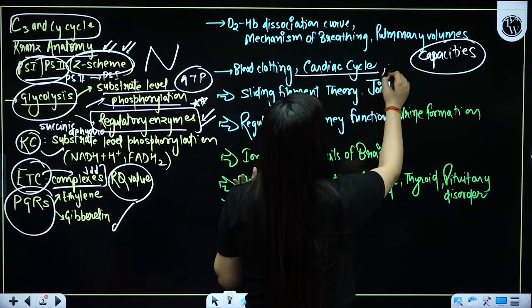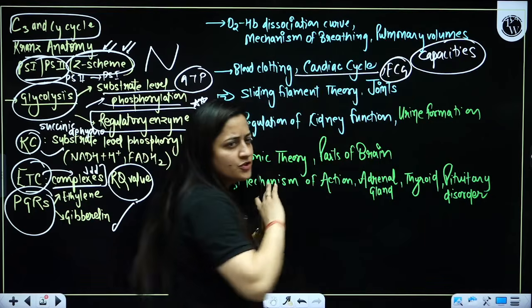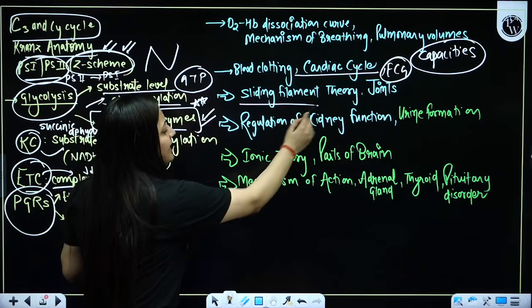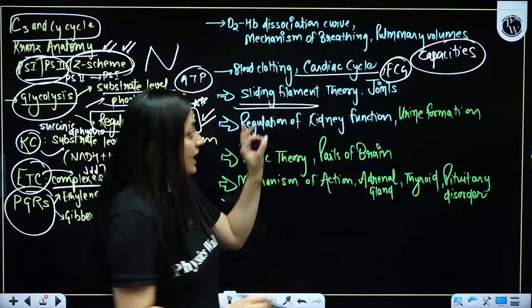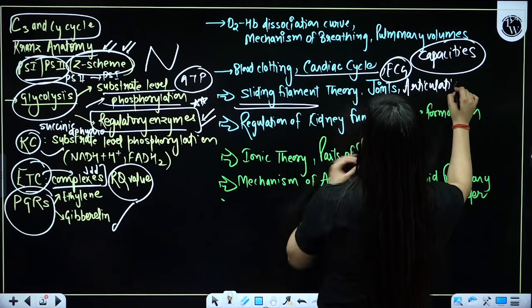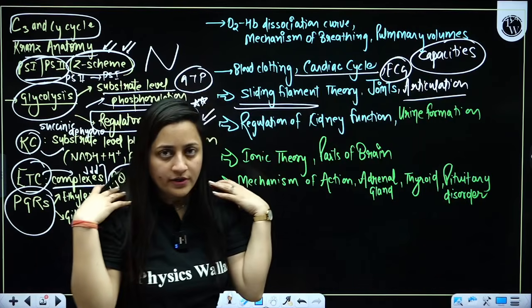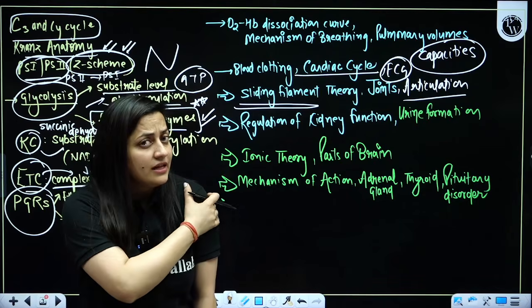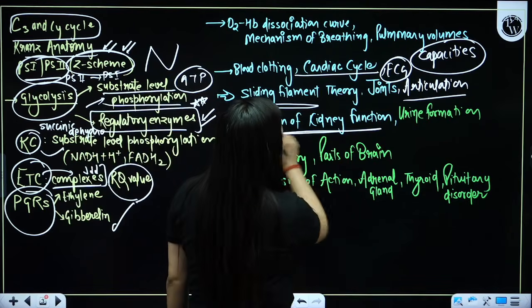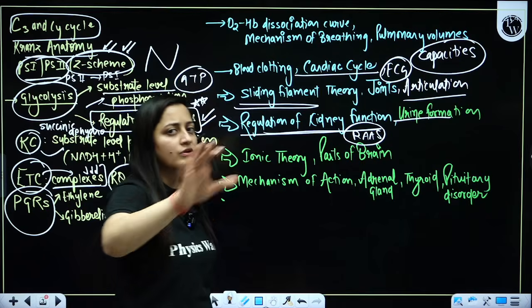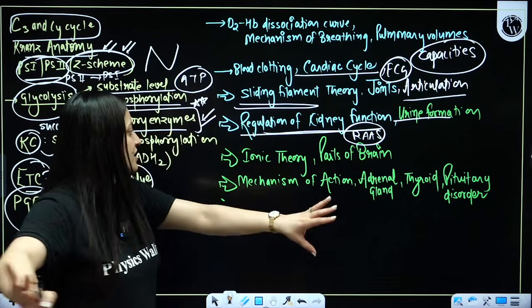If you know about the cardiac cycle, ECG you can manage very, very easily. Trust me on that. Next to it, sliding filament theory and joints. And here I would like to specify the articulations as well, like how your skull is attached to the vertebral column. Your humerus is attached here with the help of glenoid cavity. Then kidney function, which we also call RAS mechanism. If you know urine formation, countercurrent mechanism will automatically be covered there.